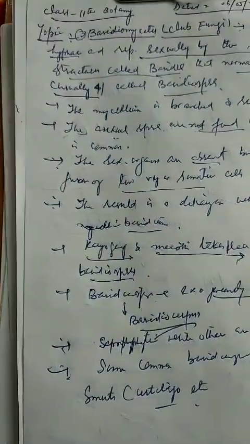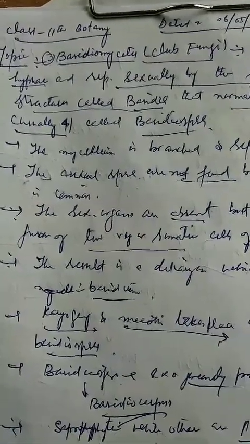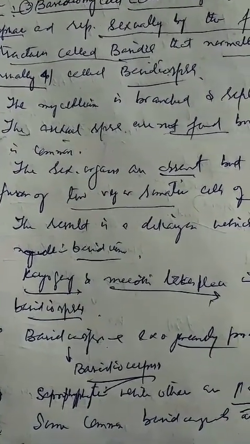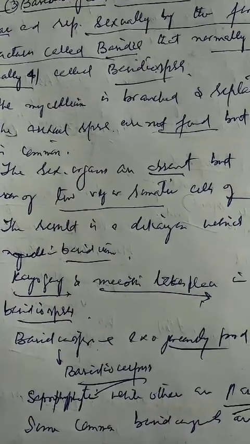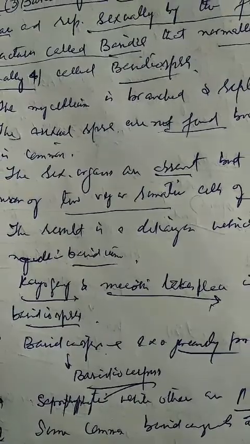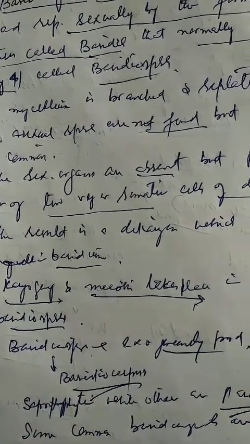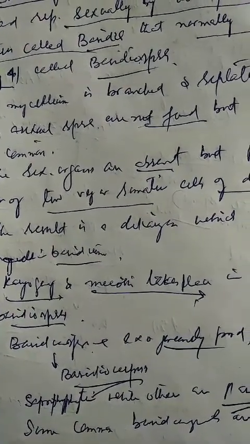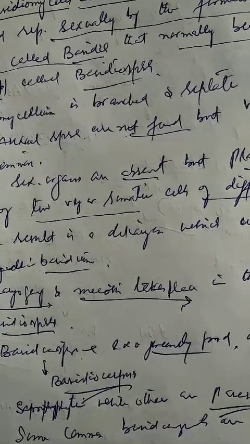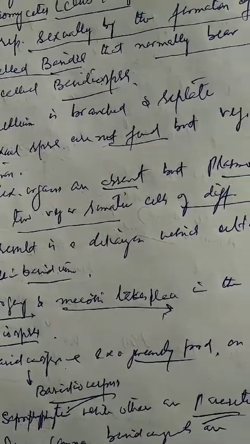Basidiomycetes, the third class of fungi, are also known as club fungi. These are filamentous fungi composed of hyphae and reproduce sexually by the formation of special club-shaped structures called basidia that normally bear external meiospores, which are usually four, called basidiospores. On the basis of this structure, the basidia, it has been given the name basidiomycetes.